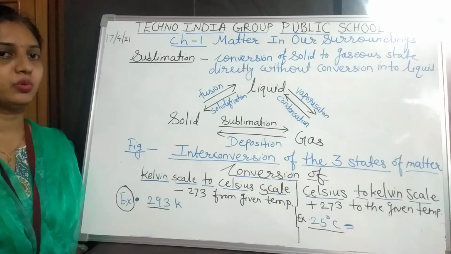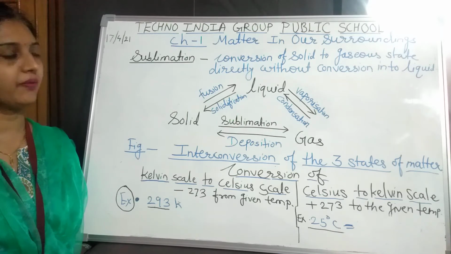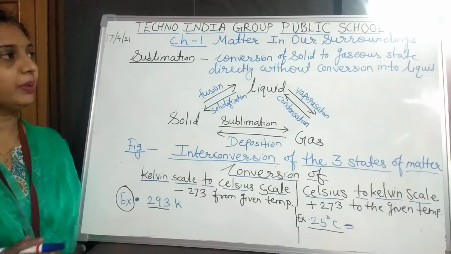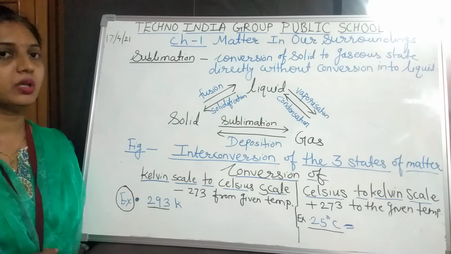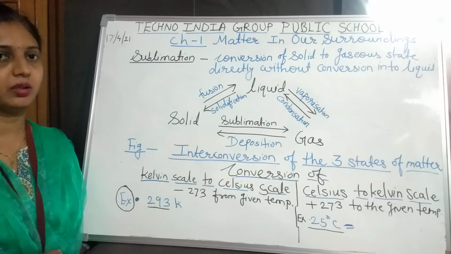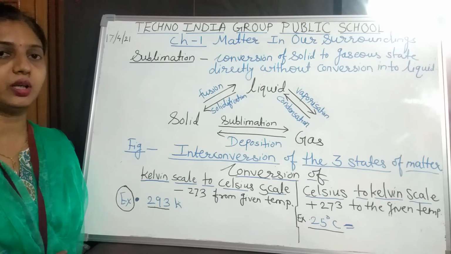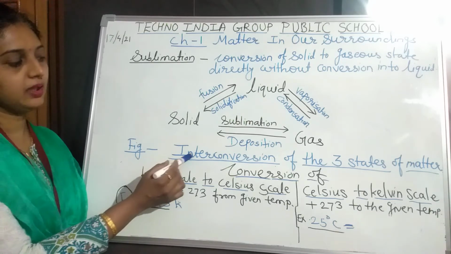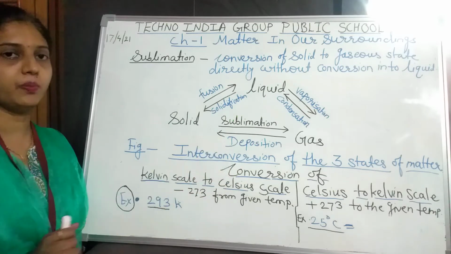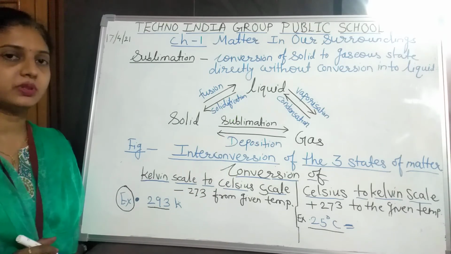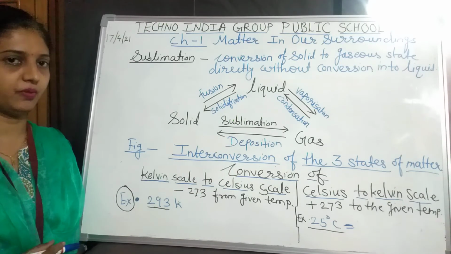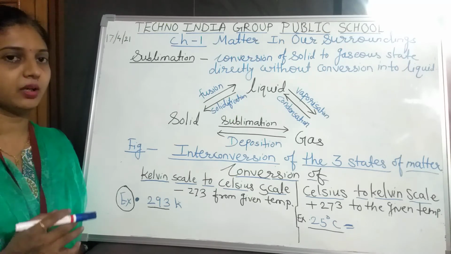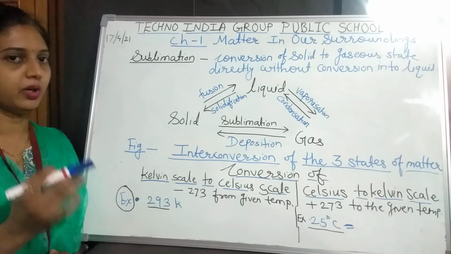Today we are going to learn about chapter one of class 9th, that is Matter in Our Surroundings. In the previous period we have studied about the states of matter. Now we are doing today the continuation part of this chapter. In this we have to study the interconversion of the three states of matter. For that we have to see what is meant by interconversion. Interconversion means changing of the states of matter from one state to another state.